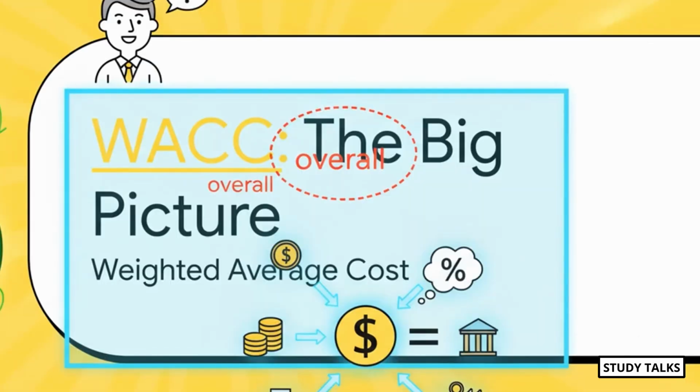So, we figured out the cost of one piece of the capital puzzle. But hey, remember our CFO's challenge? He didn't want just one piece. He wanted the overall cost. And that brings us to the big picture, the weighted average cost of capital, or WACC.